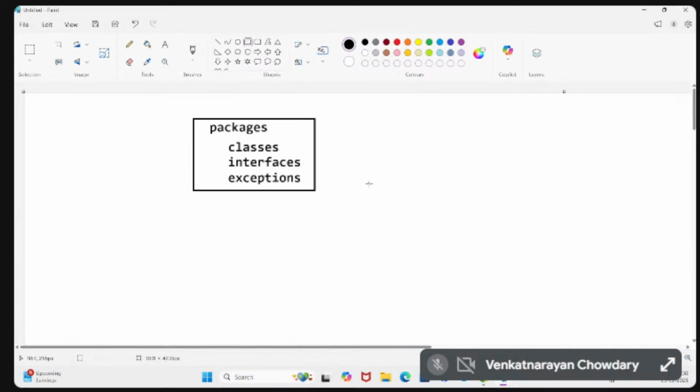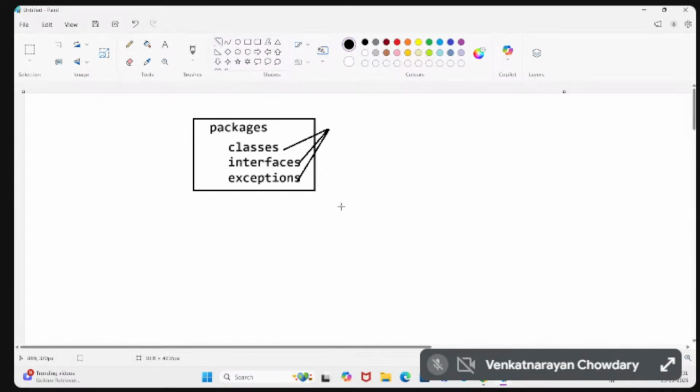Java is nothing but a collection of packages. There are so many packages we have. In the packages, mostly we have classes, interfaces, and exceptions. Already we know what a class is, what an interface is, and what the exceptions are. So coming to the point, any Java code comes under the packages, and the package contains classes, interfaces, and exceptions.